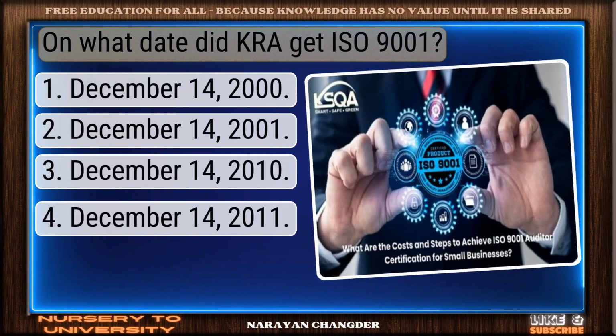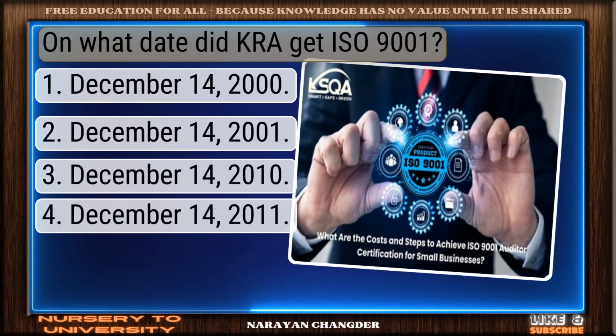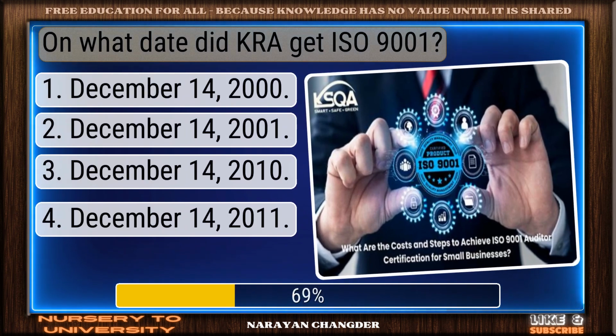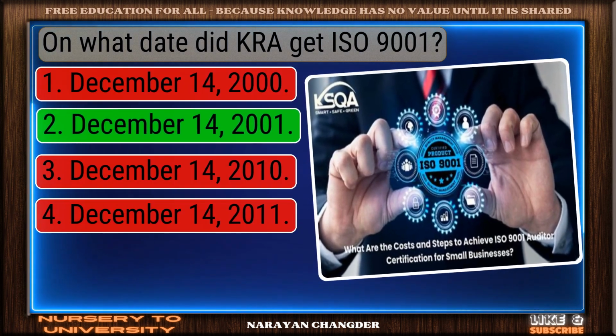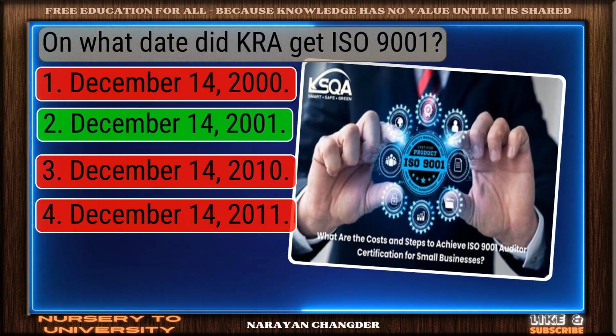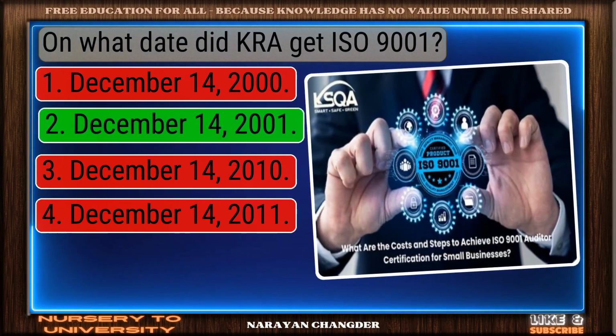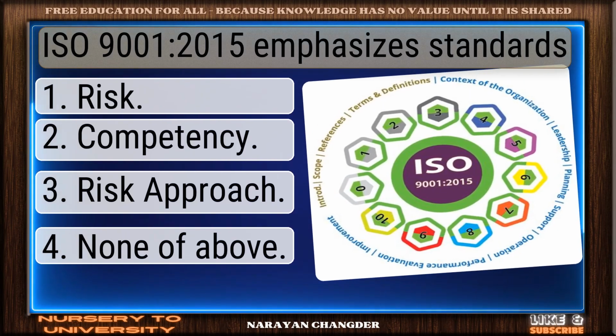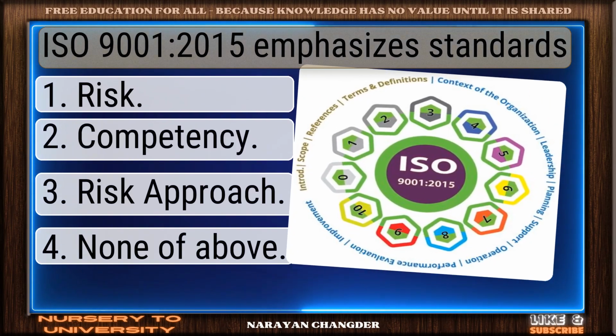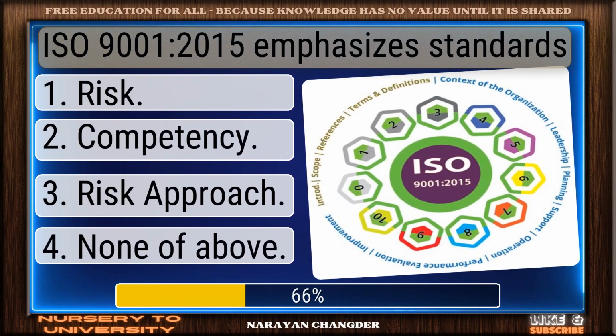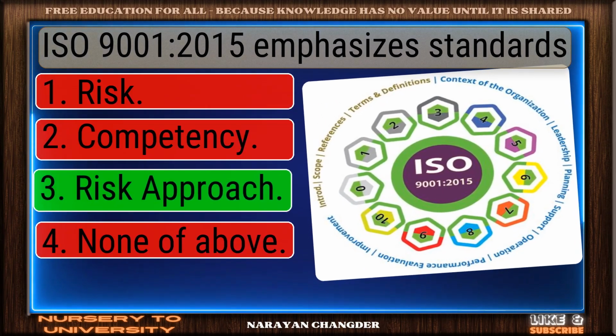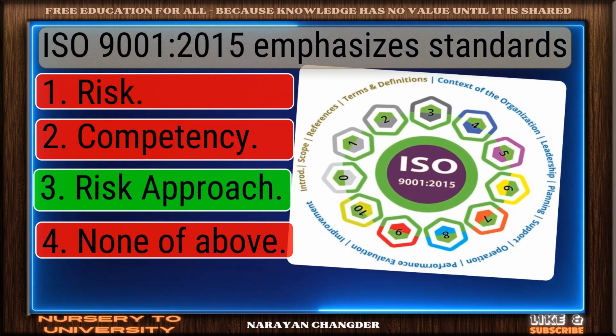Question number 25. On what date did CRA get ISO 9001? Excellent choice. December 14th, 2001 is the right answer. Question number 26. ISO 9001, 2015 emphasizes standards. Solid response. Risk approach is a valid choice.